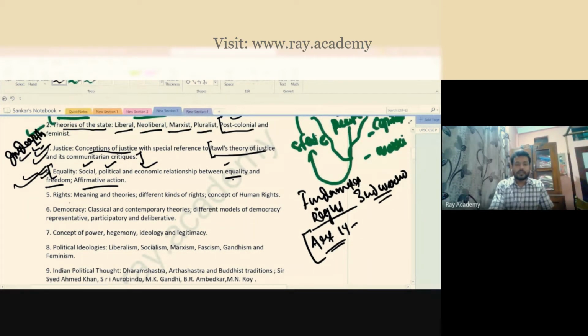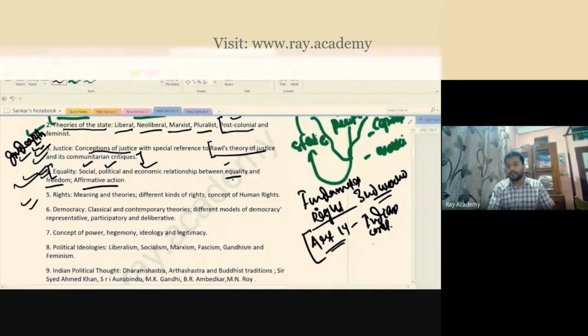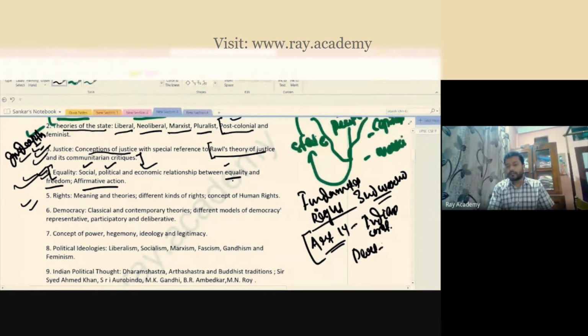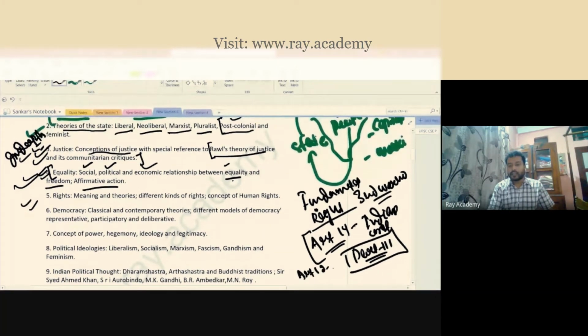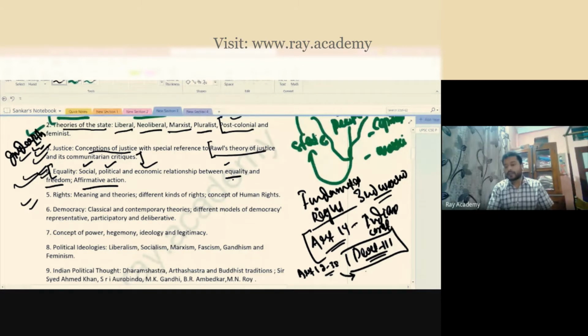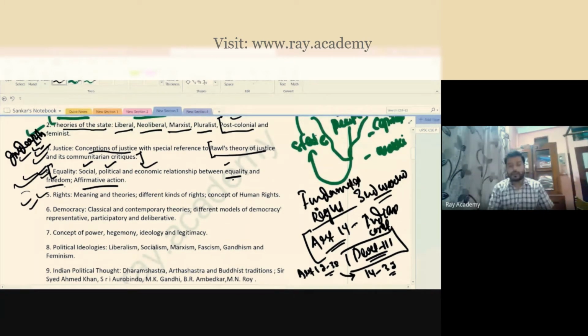Then you have the topic of rights. There are many different types of rights. For example, you know that in our Indian Constitution, we have fundamental rights under Part 3. The fundamental rights section ranges from Article 12 to 35, and the actual fundamental rights range from Article 14 to 32. According to the Constitution, we have only understood fundamental rights, but there are many different types of rights which you will understand here.